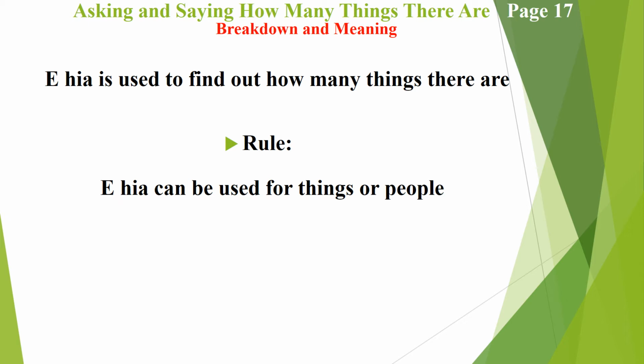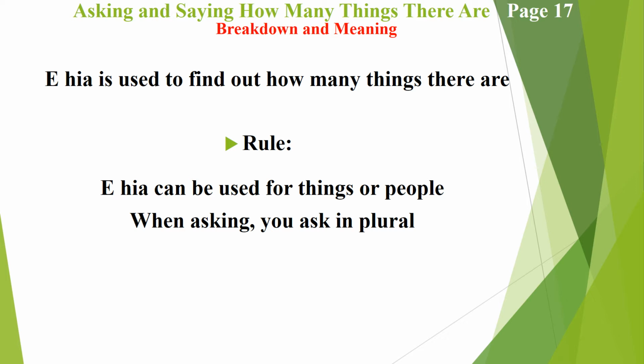Okay, so here can be used for things or people, as opposed to toko here can only be used for people. Ka pai? And so when asking, once again, you always ask in plural form, because if you ask with te or taku or tōku, you've already decided there's only one thing because you've cut off the answer, because taku can only refer to one thing, tōku can only refer to one thing, te can only refer to one thing. Okay, so that's why we always ask in plural form, so you've left it open.